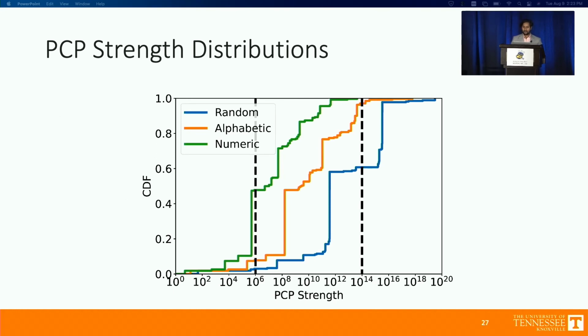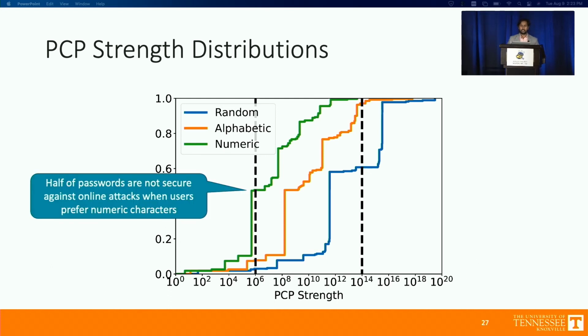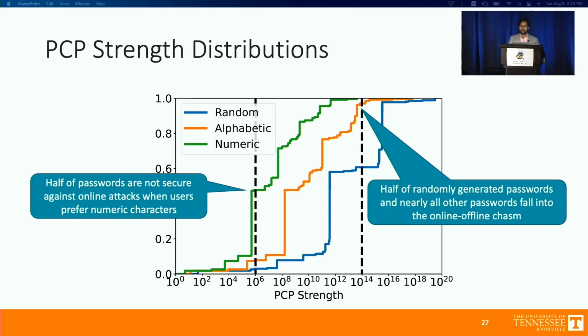So let's look at some of the results here. Results are kind of surprising. If we look at Chinese users who prefer numeric characters, as has been seen in the previous research, we see that half of the passwords are not even secure against online attacks, which is dangerous, at least. Looking at US users, almost all of the passwords are not secure against offline attacks. And even if you use a password manager and you generate completely random passwords that are just enough for the PCBs, half of them are not secure against offline attacks.